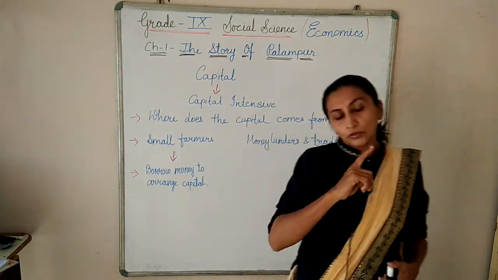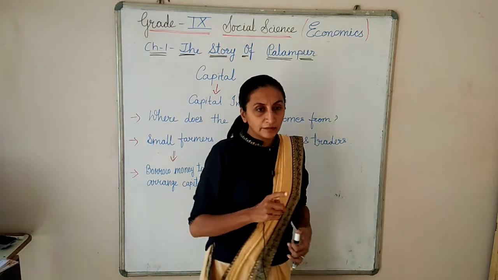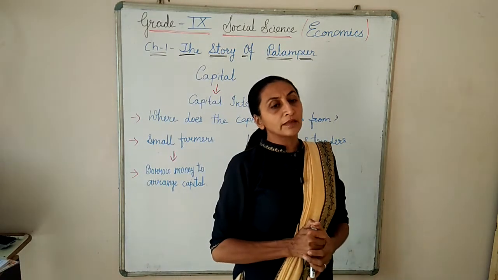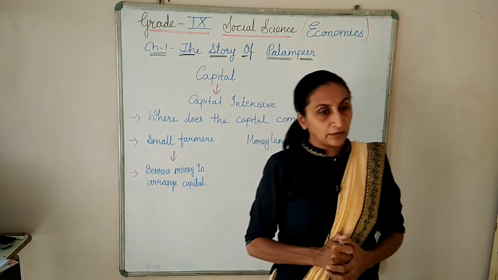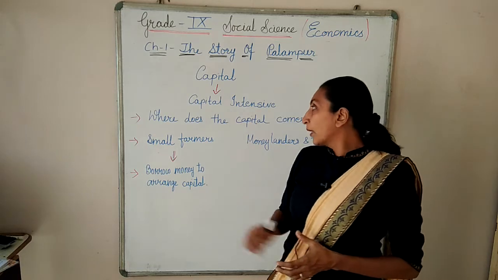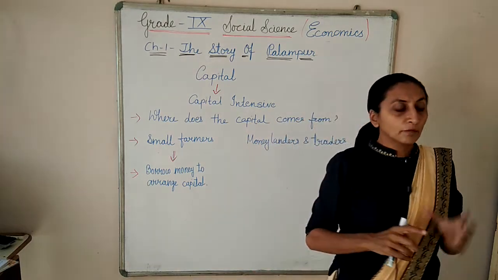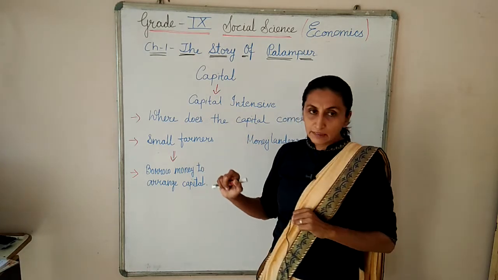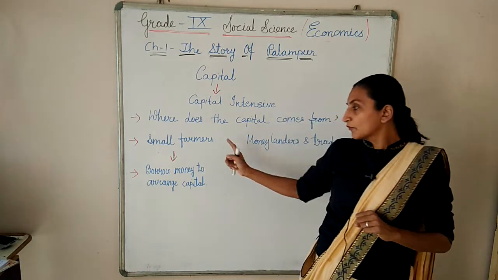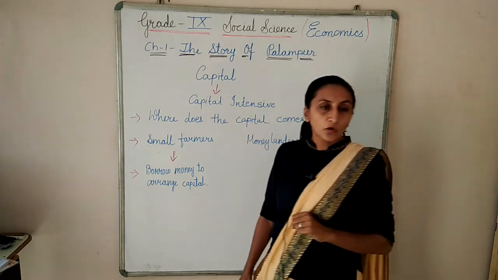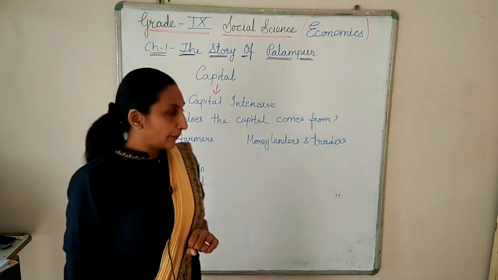Now as you know, the modern farming method is a capital intensive method. In the modern farming method, you need more capital. Then only you can do the modern farming methods. Now the question is, where does the capital come from? See, the small farmers are there. So the small farmers borrow money to arrange capital.